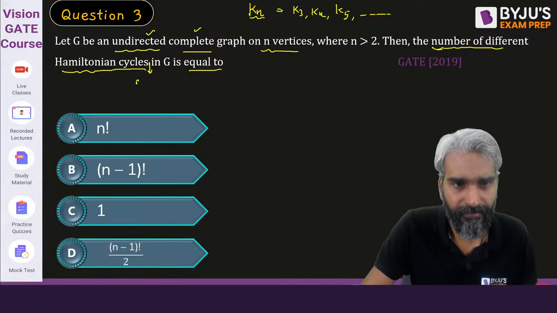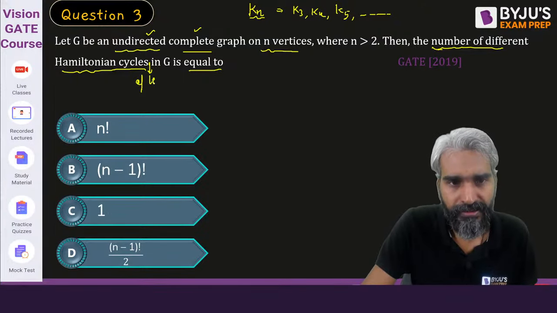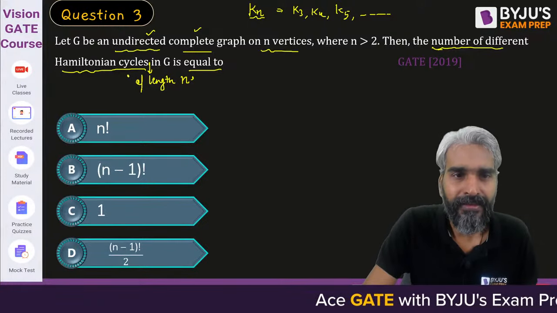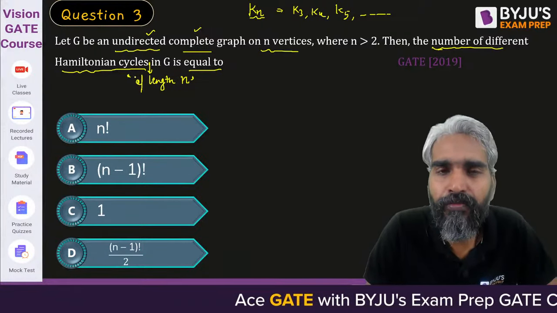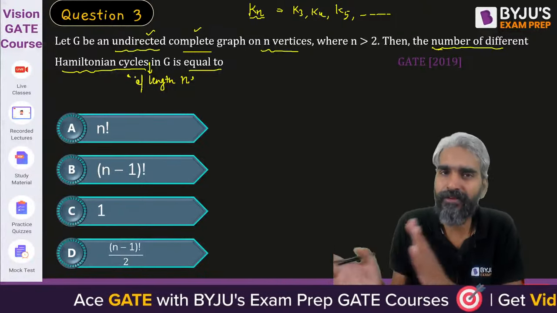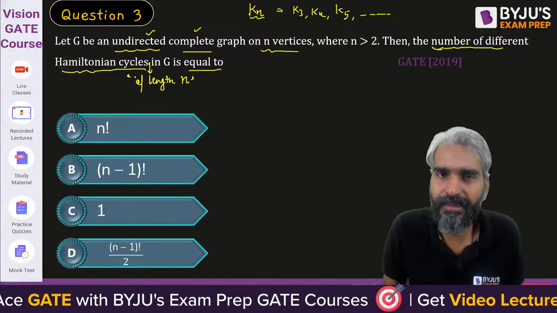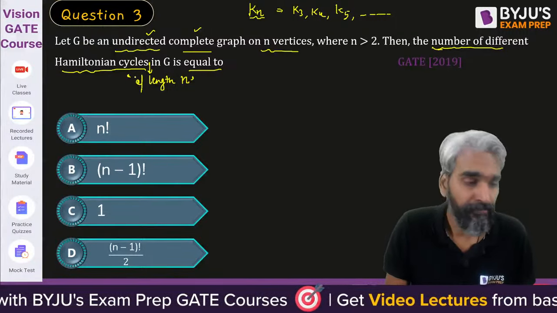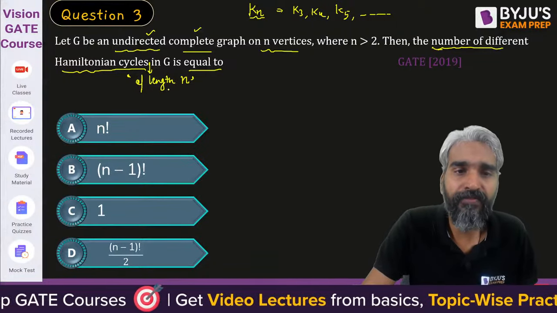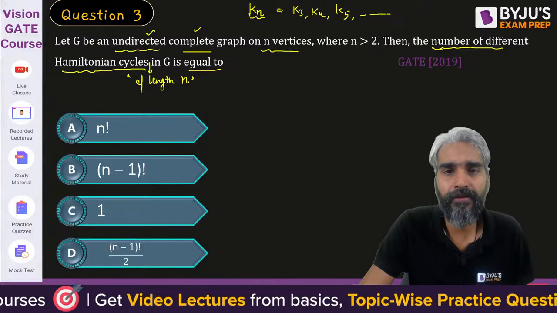I would say the very first thing is that the question should specify Hamiltonian cycles of what length, because if we are not defining the length, then we will keep adding it. I mean, it's just a random question then, right? So please, the number of different Hamiltonian cycles of length n in G will be equal to what?